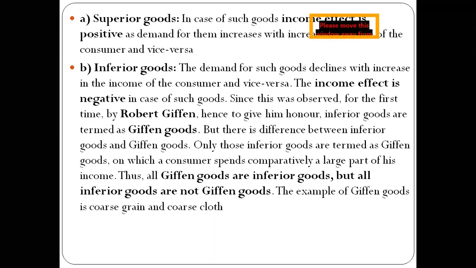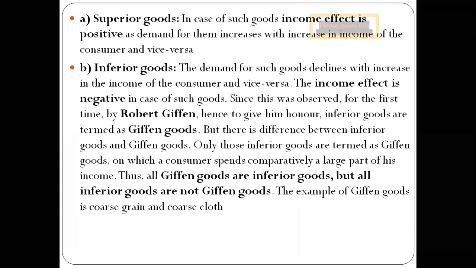So this phenomenon was observed by Robert Giffen, and hence to give him honor, some inferior goods were also termed as Giffen goods, and there is a difference between inferior goods and Giffen goods. So only those inferior goods are termed as Giffen goods on which the consumer spends comparatively a large amount of income.